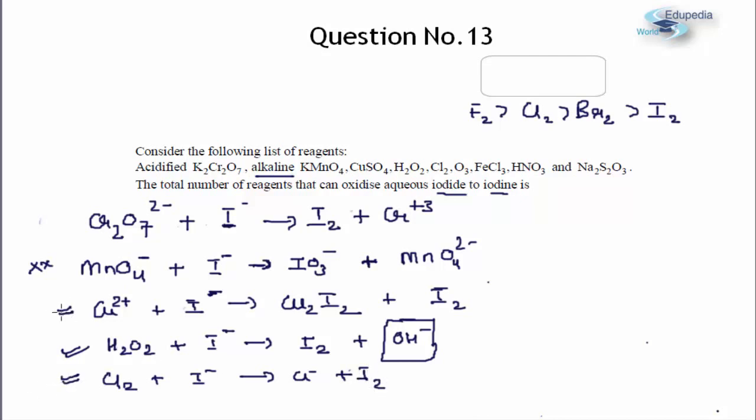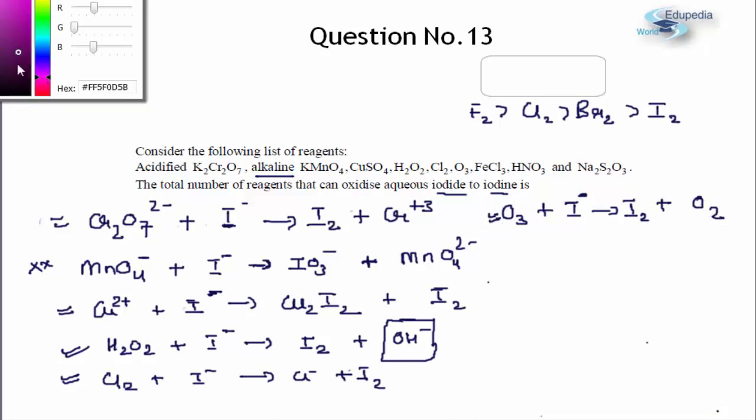Cu2 plus will also be my answer. Cr2O7 2 minus will also be my answer. So far we have 4 reagents. Let us look at the next reagent, which is ozone. Ozone is a case similar to H2O2, but this also will be included in the answer because ozone is a strong oxidizing agent. So O3 will oxidize I minus into I2 and it will itself be reduced to O2. So this again is going to be one of my answers.